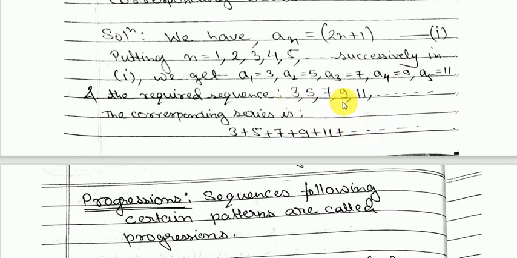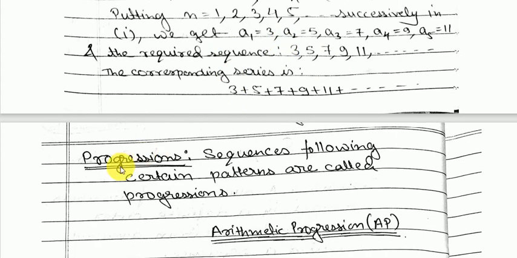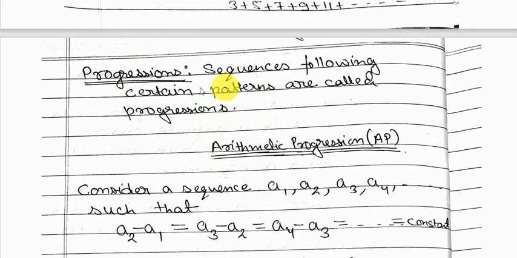So I think the definition of sequence and series is clear to you. Now let us move on to progressions. So what do we understand by progressions? Sequences following certain patterns are called progressions. In class 10 we had already done AP and GP. So here also we are going to do the same thing. A few things will be added to it.